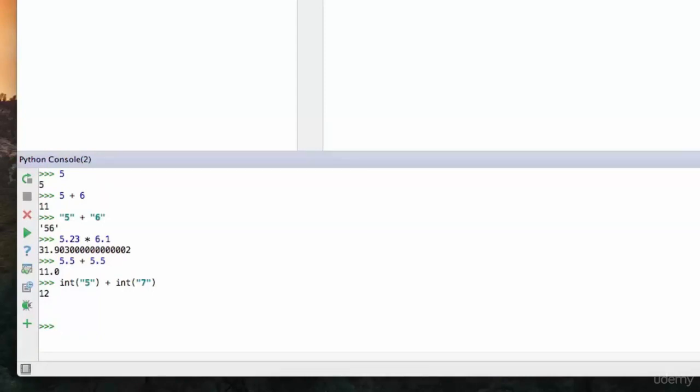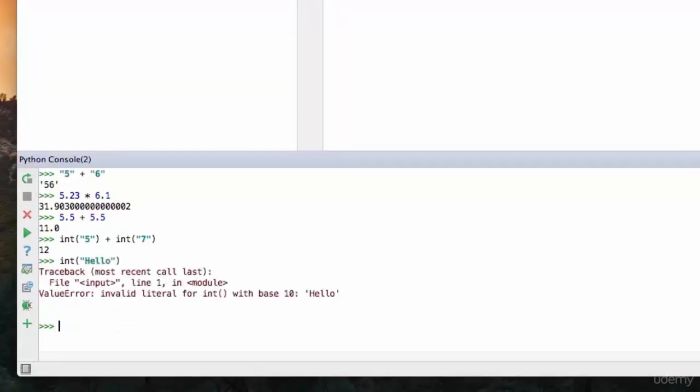Let's have a look at trying to convert text to an integer. So let's write int, and let's write hello, let's hit enter. As you can guess, it's printing out an error because there's an invalid literal for int with base 10. Basically, what that means is we've passed it something that is not an integer.